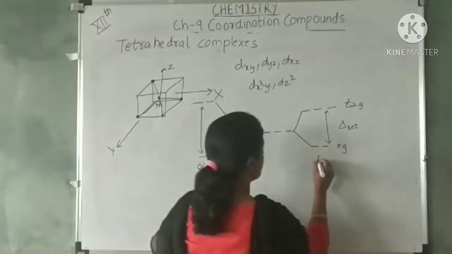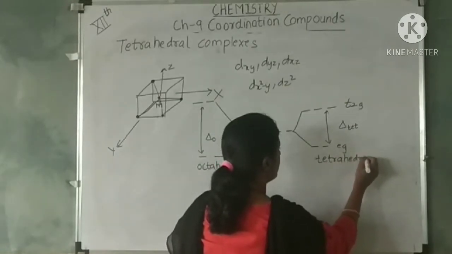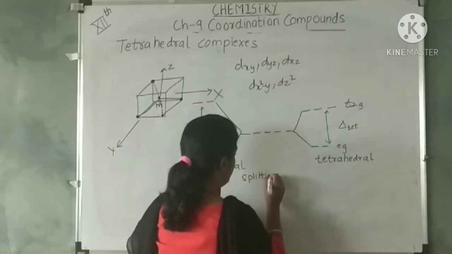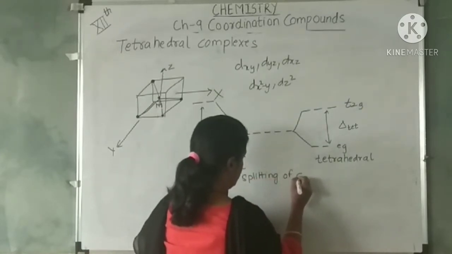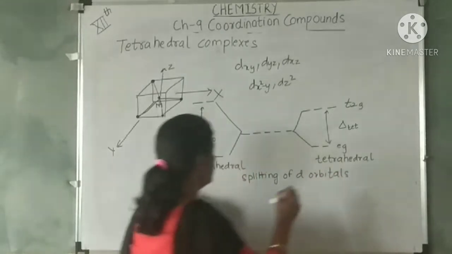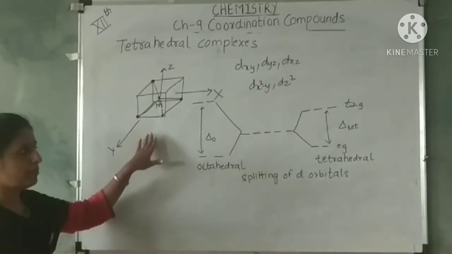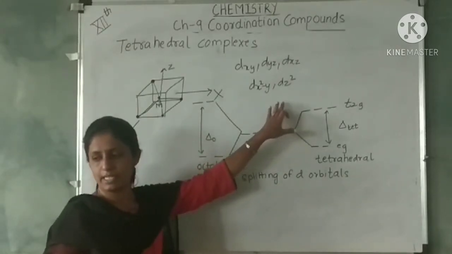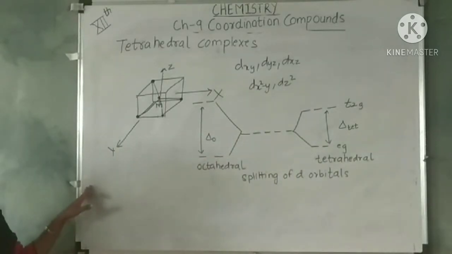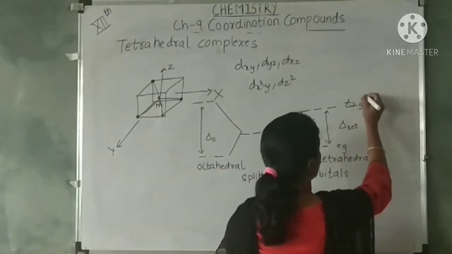Okay, this is for tetrahedrals. Splitting of d orbitals in tetrahedral environment and in the octahedral environment. So in tetrahedral what happens? T2G orbitals are raised in energy and Eg orbitals are lowered in energy. Let's see what is the, here we have seen previously also.